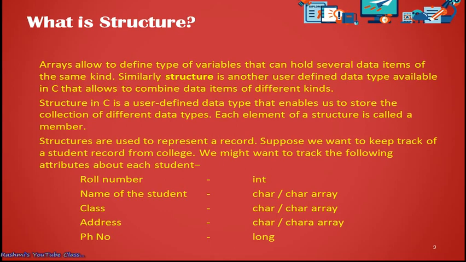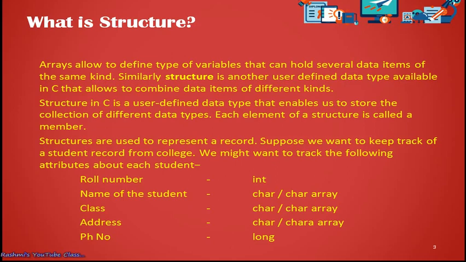Before going for the definition of structure, we need to know a little bit about array. What can an array do and what can a structure do? We need to know the difference. As we know, students, in C programming, a single variable can hold a single value.